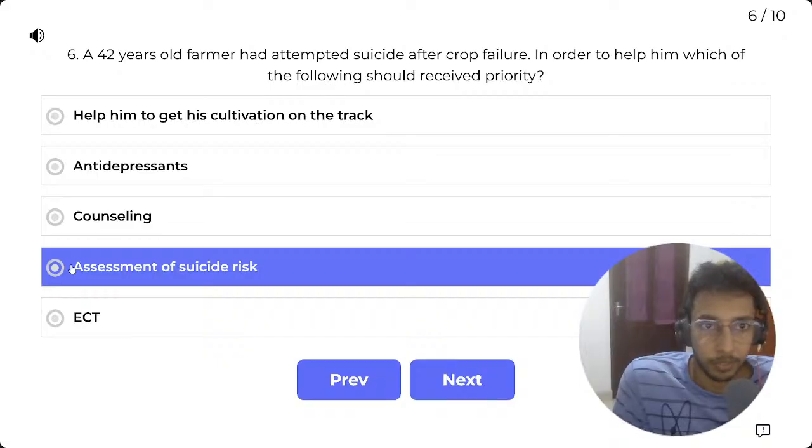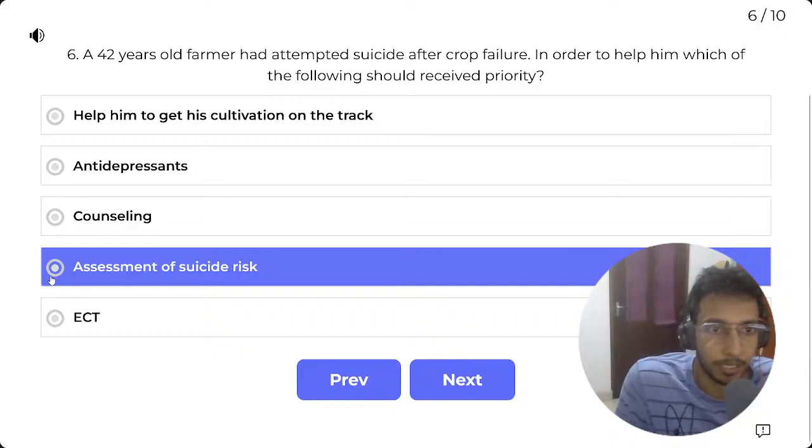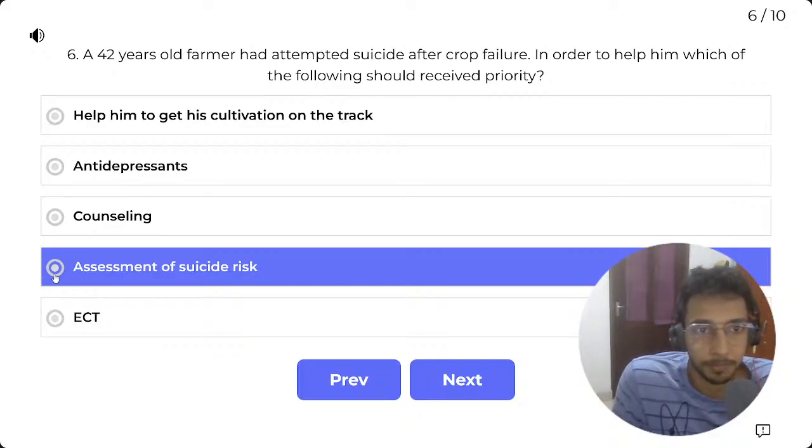Most people are attempting suicide because of their impulsivity and not due to an underlying depression per se. People are just impulsive. Most times that is the underlying cause for these suicide attempts. So they don't really want to die. They just have the idea and they just do it. So this would be my first thing to do.